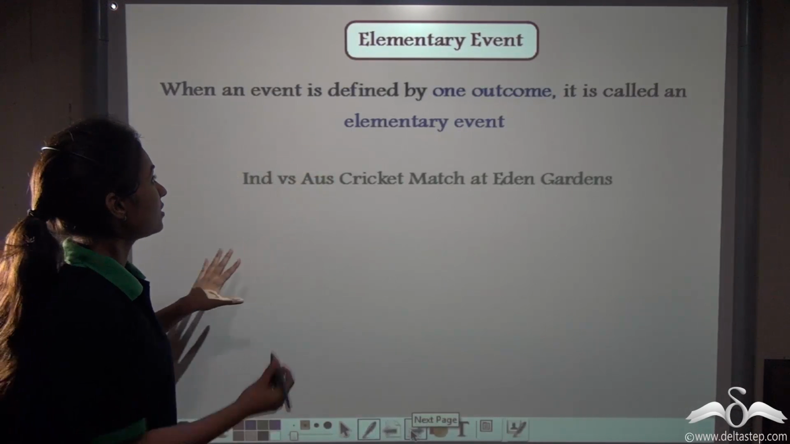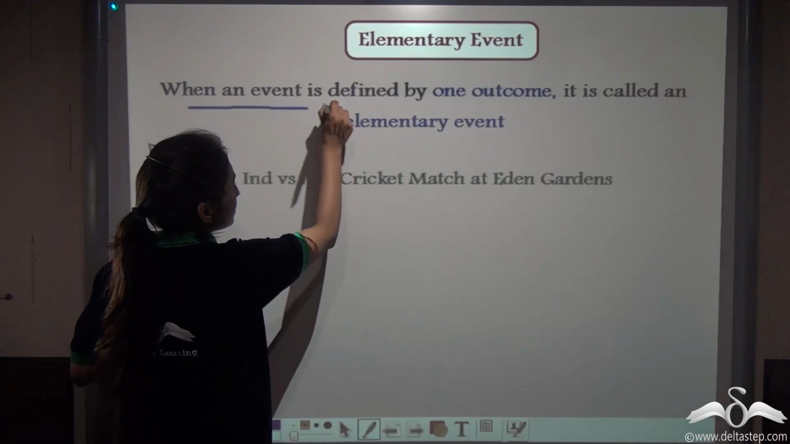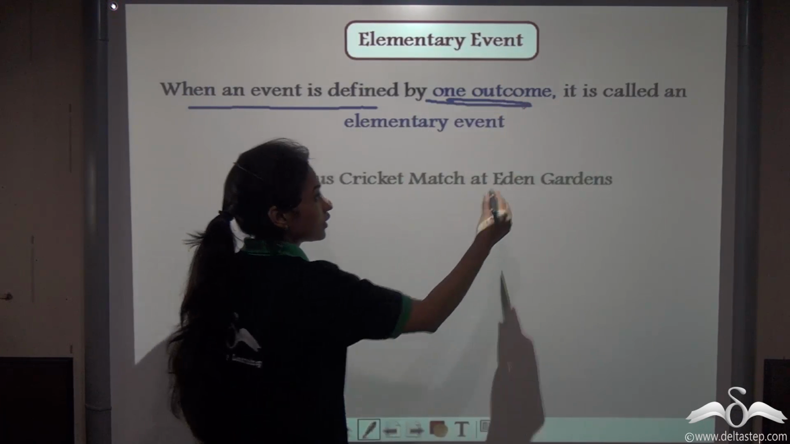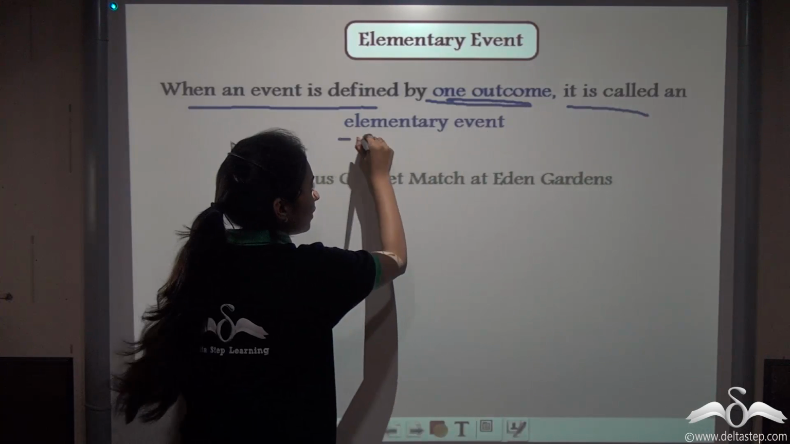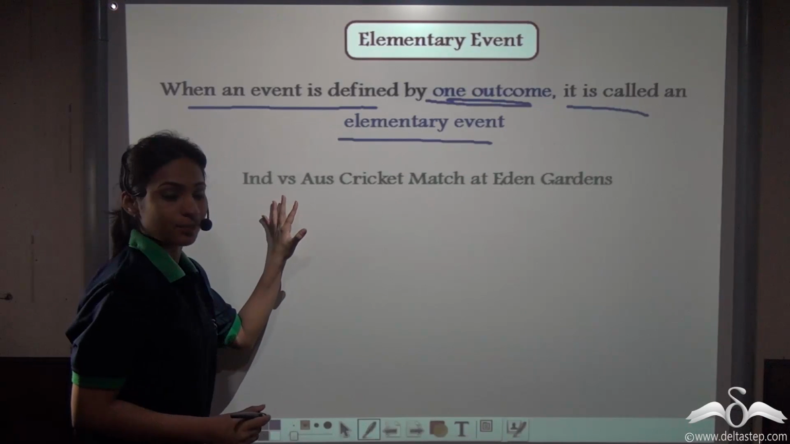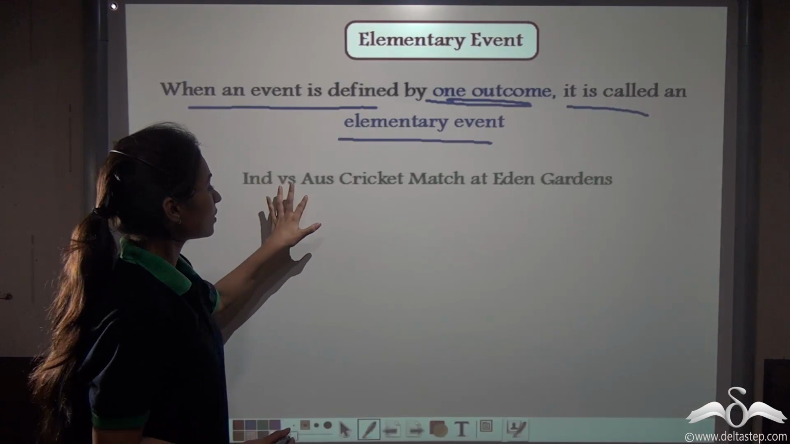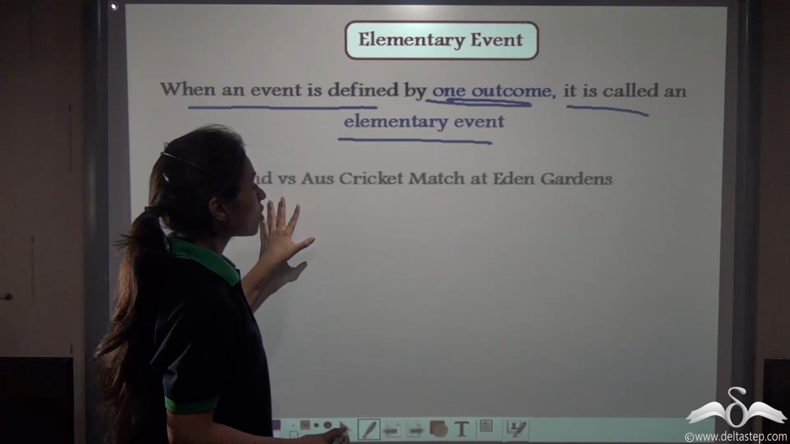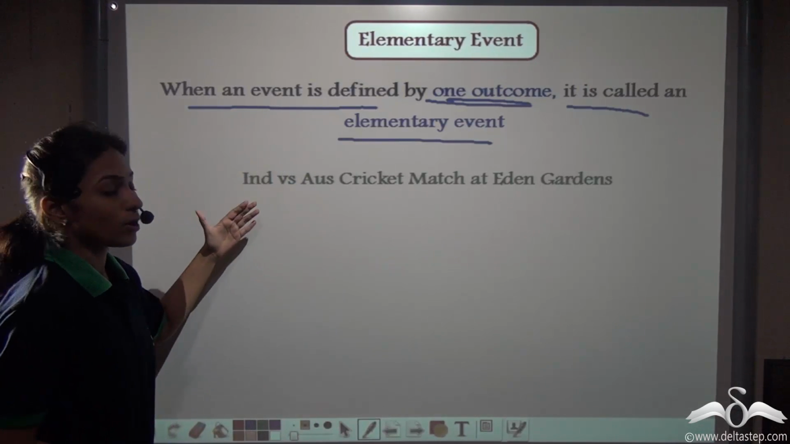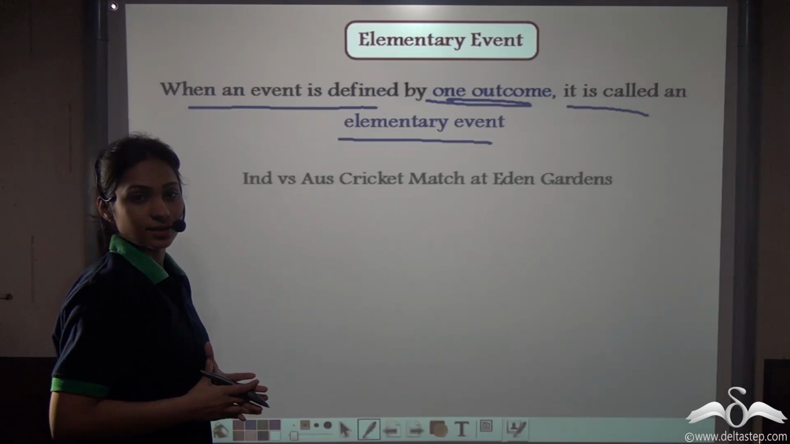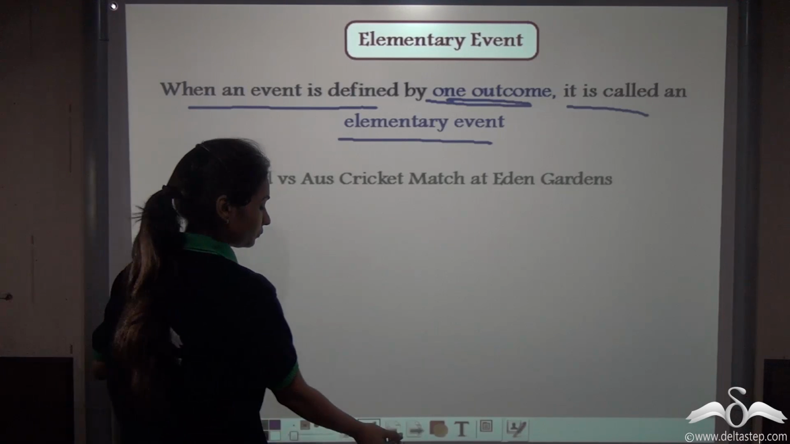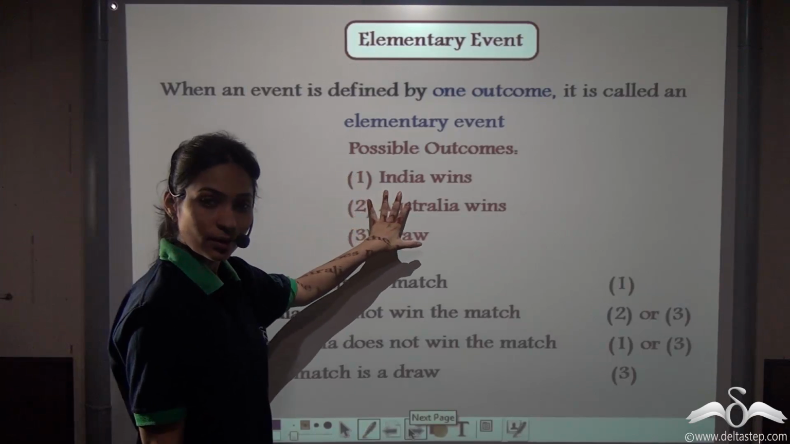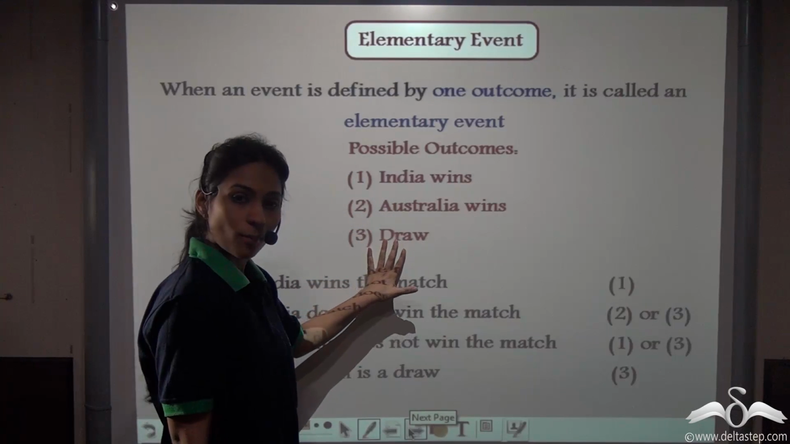An elementary event is when an event is defined by one outcome or one sample point. It is called an elementary event. Let's see from the example where we have India versus Australia cricket match at Eden Gardens. So what will be the possible outcomes of this experiment? Can you tell me? Well, the possible outcomes will be India can win, Australia can win, or a draw match.